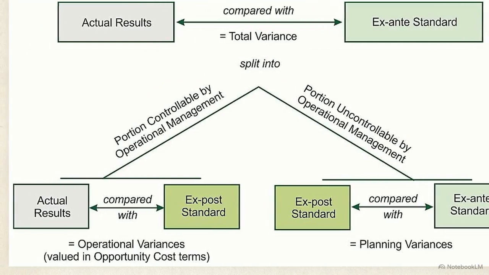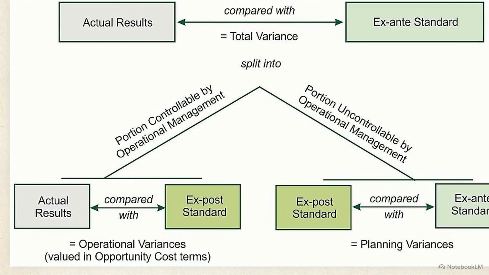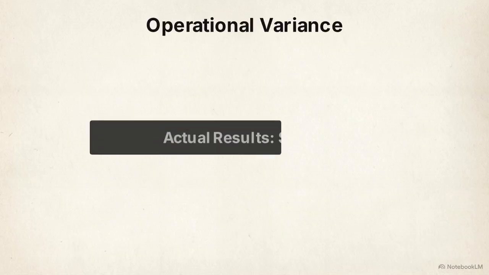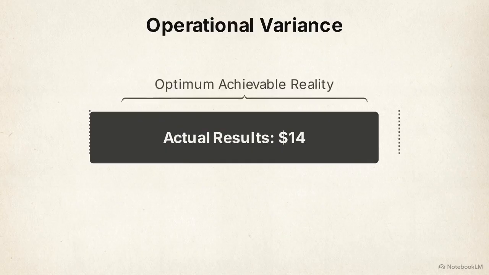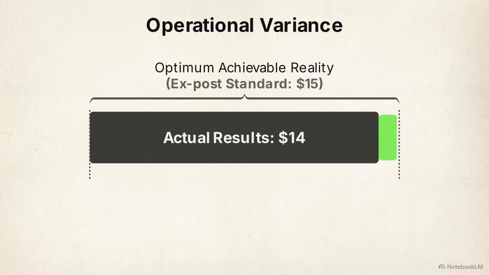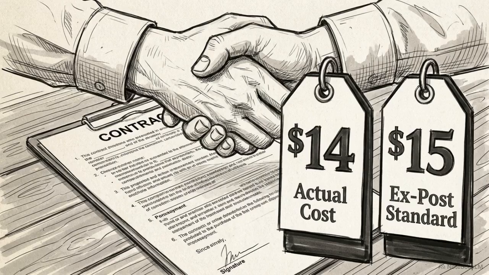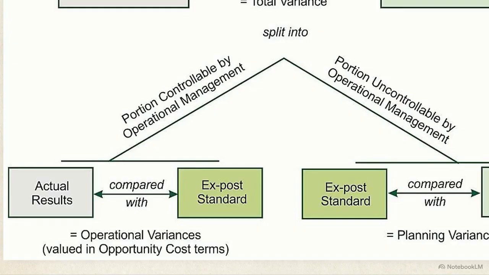Now we shift to the left side of the diagram. This branch evaluates the manager's actual execution on the ground. The operational variance compares what the manager actually achieved against the optimum achievable reality, the ex post standard. For our manager, we compare their negotiated $14 actual cost against the $15 ex post standard. This calculation reveals a $1 favorable operational variance.